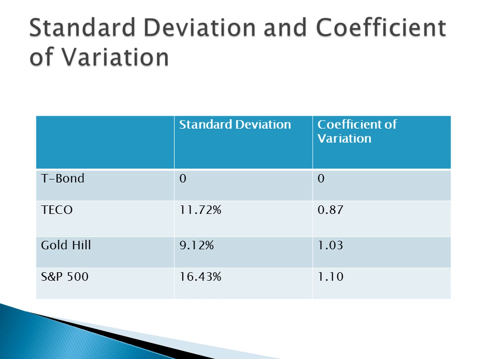This chart shows the standard deviations and coefficients of variation that were calculated. The T-bond with no risk has no standard deviation and no coefficient of variation. TECO has a standard deviation of 11.72% and a coefficient of variation of 0.87. Gold Hill has a standard deviation of 9.12% and a coefficient of variation of 1.03. The S&P 500 has 16.43% for standard deviation and a coefficient of variation of 1.10.